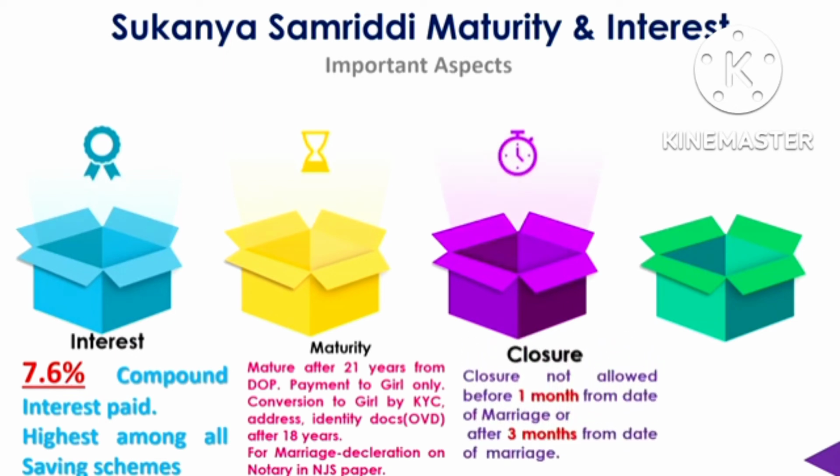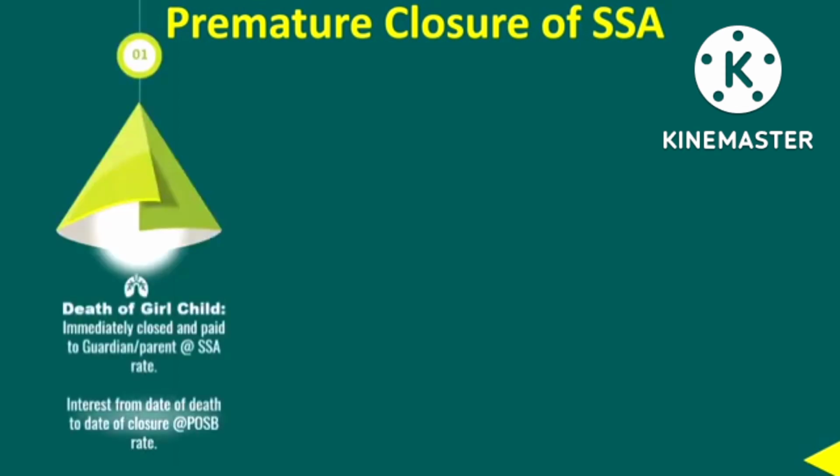Then comes closure. Already we have seen that maturity or closure is one and the same. The closure is not allowed before 1 month from the date of marriage, or after 3 months from the date of marriage. So in between this period only the closure is allowed. It is not allowed before 1 month. It is not allowed after 3 months also. This you should remember. Then comes the transfer facility. There is a transfer facility from post office to post office, post office to bank, bank to post office also. It is allowed.